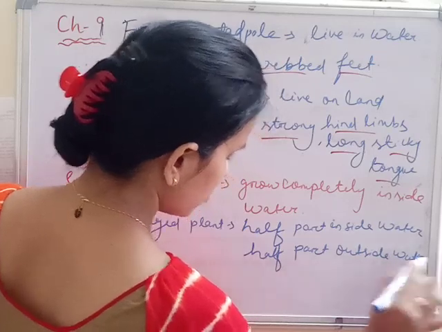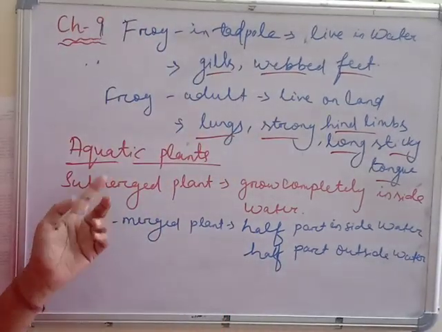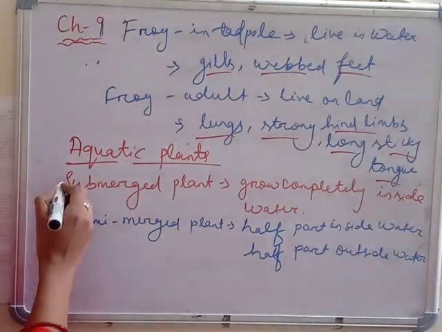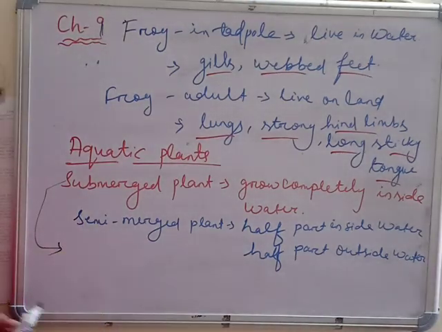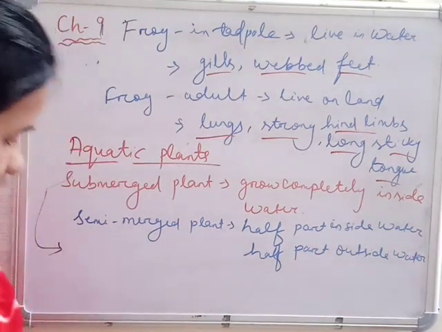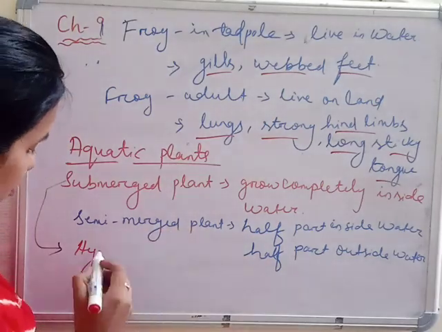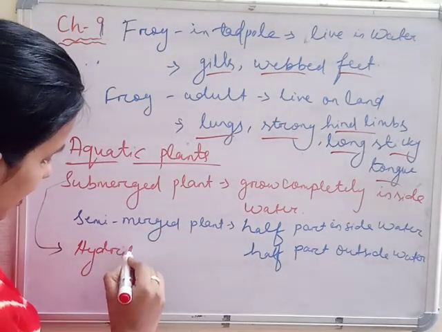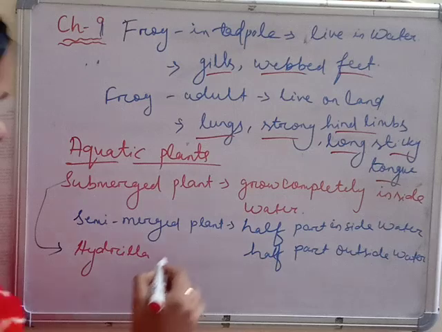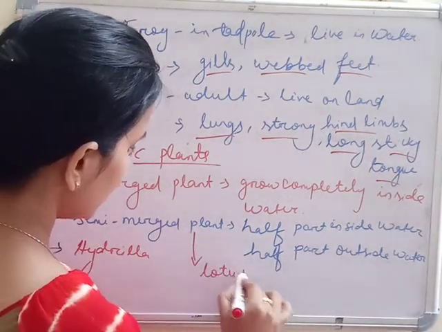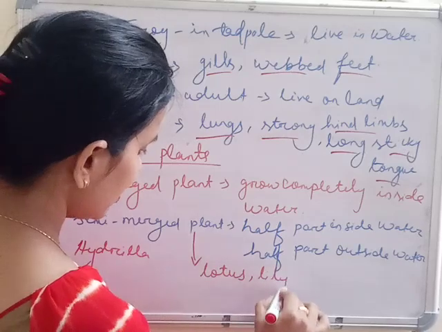Okay, so I'm going to give examples of this: hydrilla, Vallisneria. Many examples are there. Then for semi-submerged, that is lotus, lily; you have seen lily, lotus.